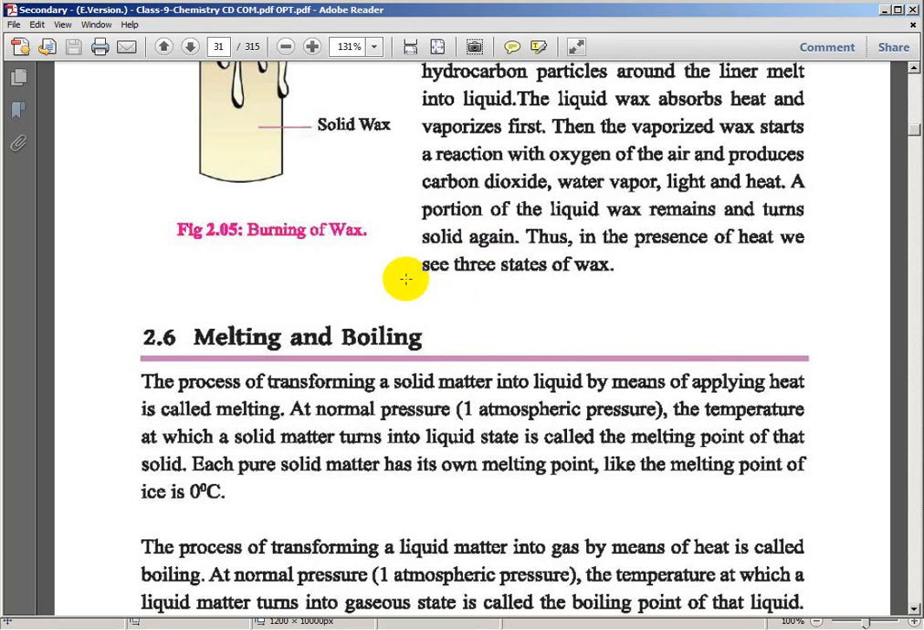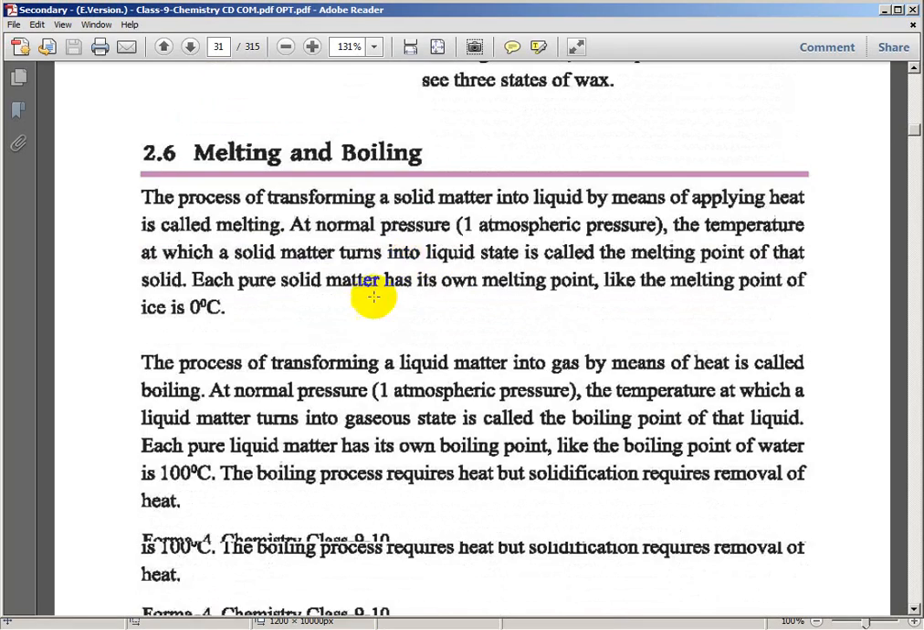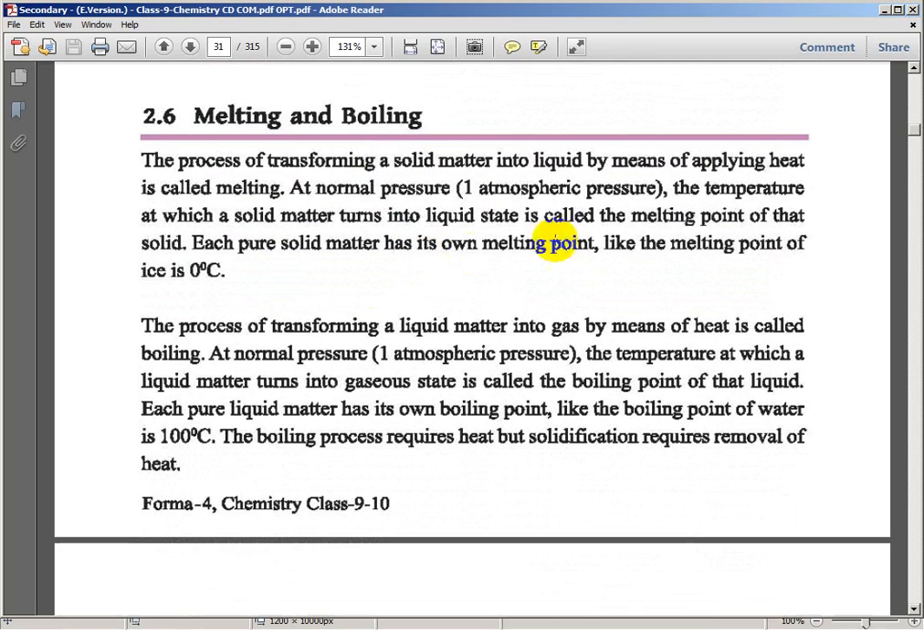I have to finish the class quickly, but it is a long class today. The temperature at which solid matter turns into liquid is called the melting point of that solid. Okay, join the same link, 10 minutes remaining. So we can identify that each pure solid has its own melting point, like the melting point of ice is 0 degrees Celsius.